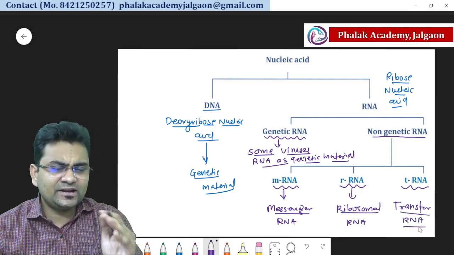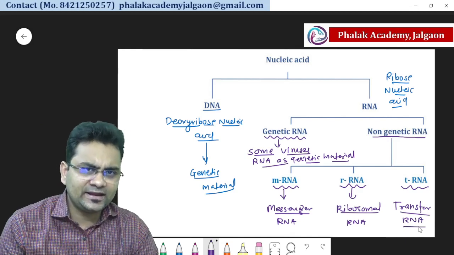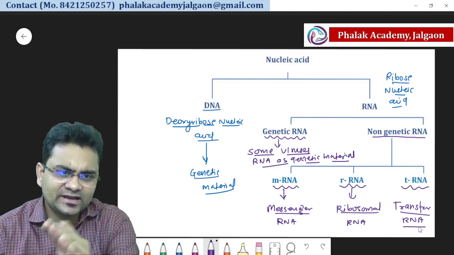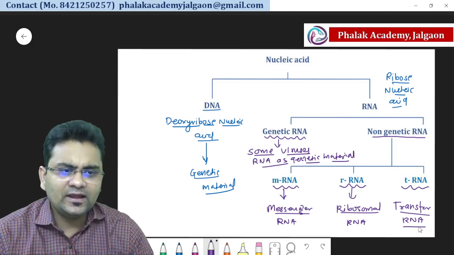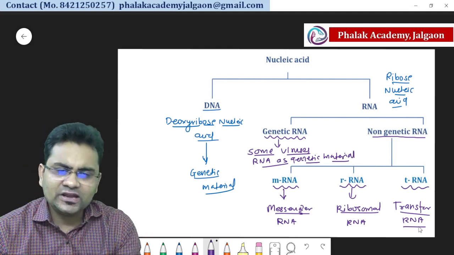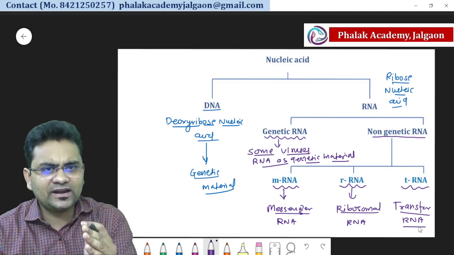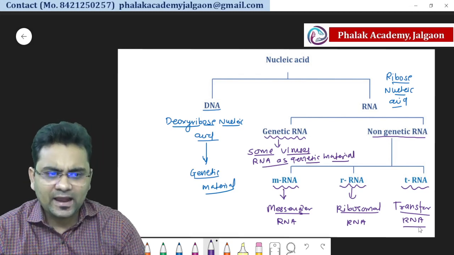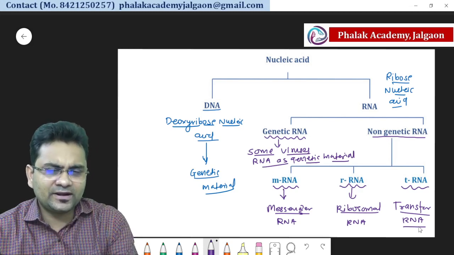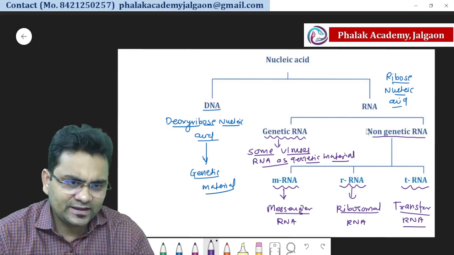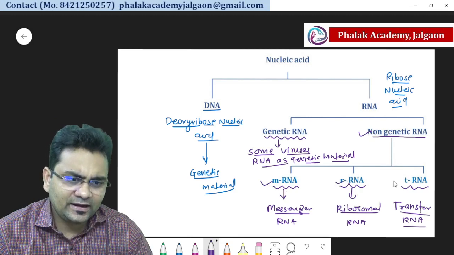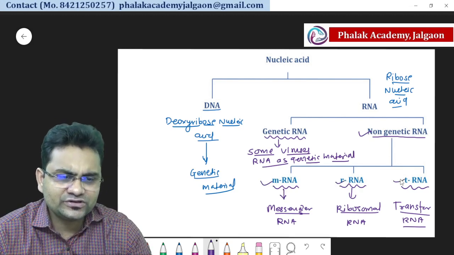We will see the detailed functions of mRNA, rRNA and tRNA when we talk about RNA. So nucleic acid has two types, DNA and RNA. Again RNA has two types, genetic RNA and non-genetic RNA. Genetic means some viruses contain RNA as a genetic material, and non-genetic RNA means they are not the genetic material of the organism. mRNA, rRNA and tRNA are examples of non-genetic RNA.